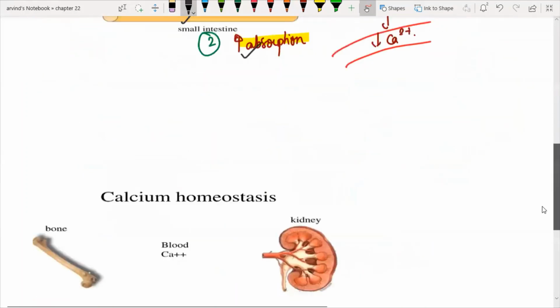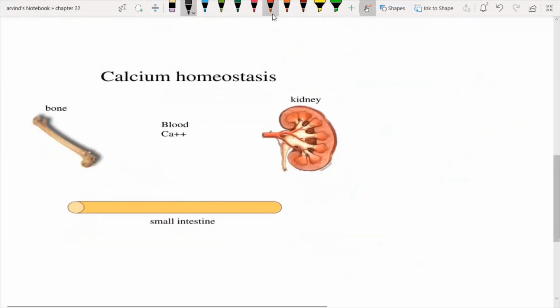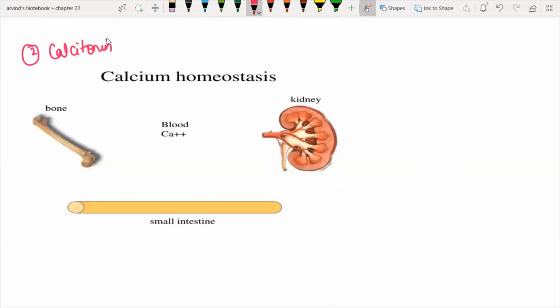Now, talking about the next hormone. We just now spoke about the hypercalcemic hormone, that is parathormone. Now we will talk about calcitonin. What is this calcitonin? The source of calcitonin is the C cells or the parafollicular cells, and it is a hypocalcemic hormone. So it is going to decrease the blood calcium level. How is it going to decrease the blood calcium level?